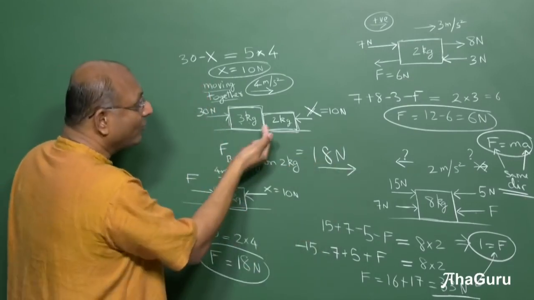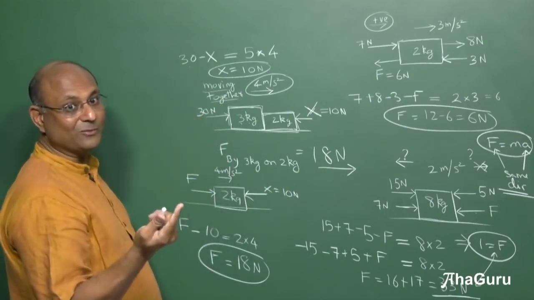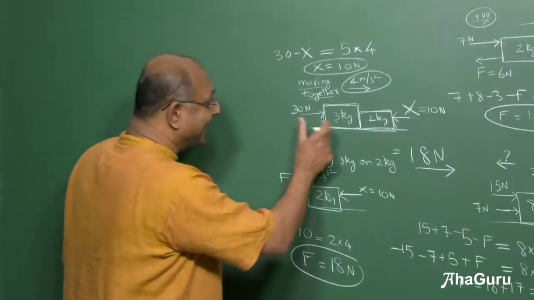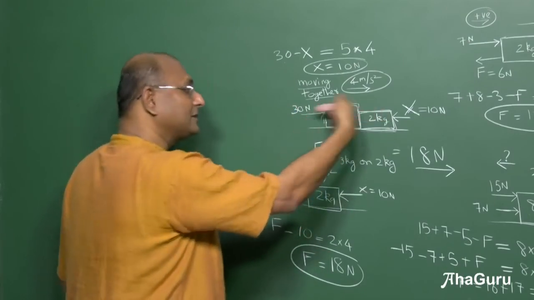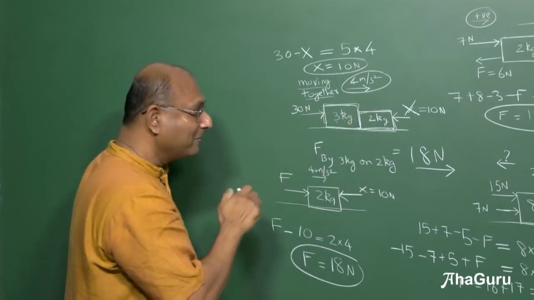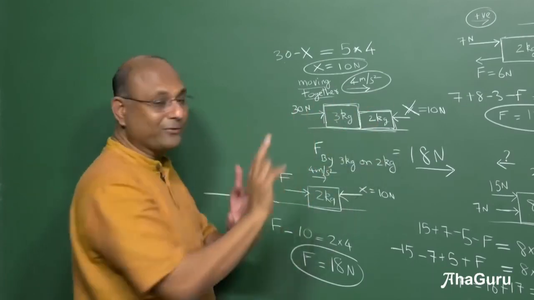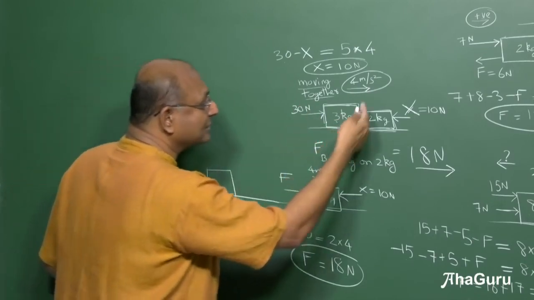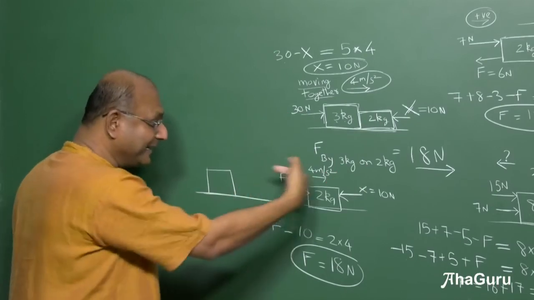Suppose the question said, what force is 2 kg exerting on 3 kg block? Newton's third law. So what will the answer be? 18 newtons this way. So we can directly come up with the idea that this force was 18. So this force must be 18. But just to build confidence, let us try this out. So suppose instead of this being the question, suppose the question had asked, what force does 2 kg exert on the 3 kg? You already know the answer. What is the answer? 18 in this direction.